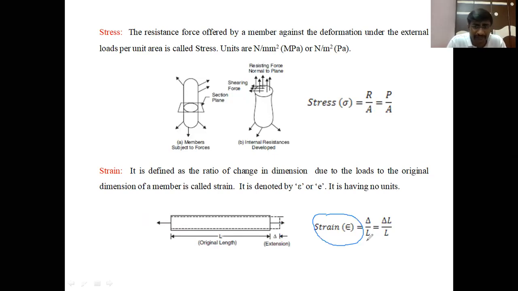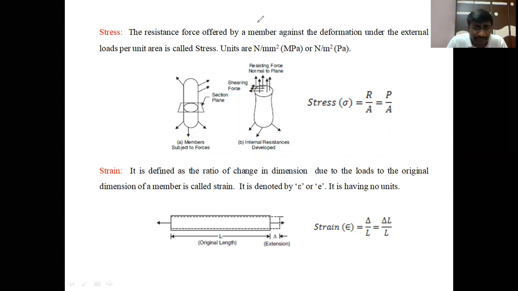This is the normal strain, represented by epsilon, and the shear strain is represented by phi. It is the angular displacement that is called the shear strain. Here epsilon is equal to delta, where delta is the change in length of that member and capital L is the initial or original length of that member. So change in length by original length is called the strain. In some books, delta can be represented by delta L, that is, the change in length by applying the external force on a member divided by the original length, capital L. This is called the strain.